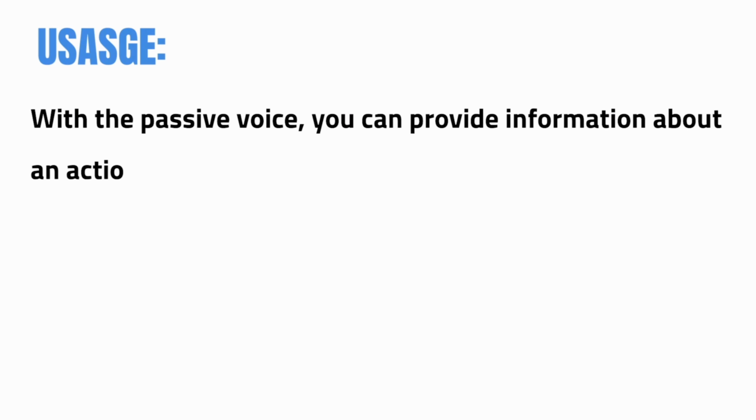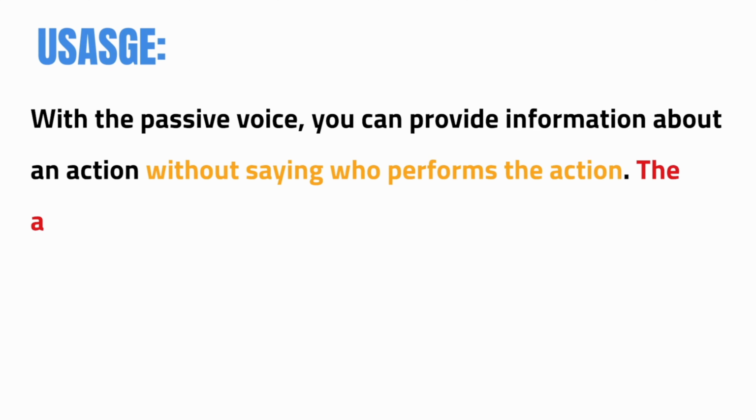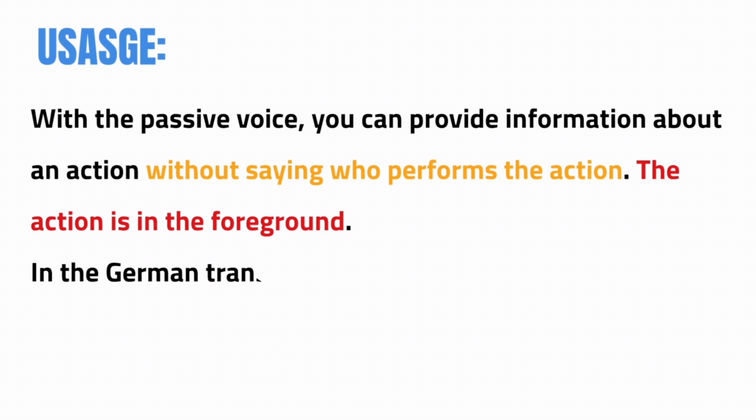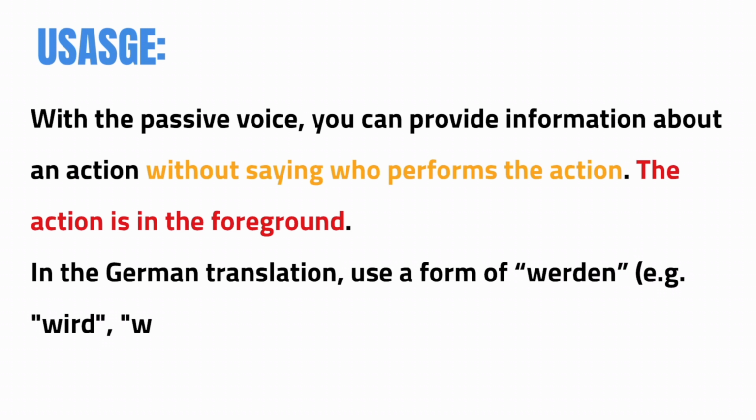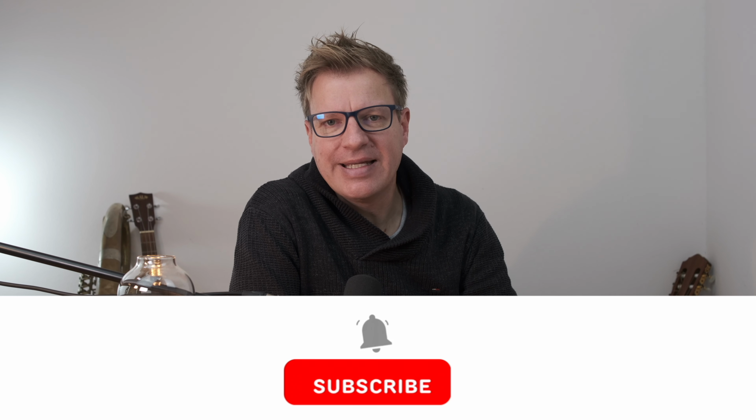First of all, let's talk about the usage. When do you use the passive voice? With the passive voice, you can provide information about an action without saying who performs the action. The action is in the foreground, not the person who performed it. In the German translation, use a form of werden, for example, wird, wurde. Whenever you can use a form of werden, wird, wurde, in the German translation, it's probably a passive voice sentence.